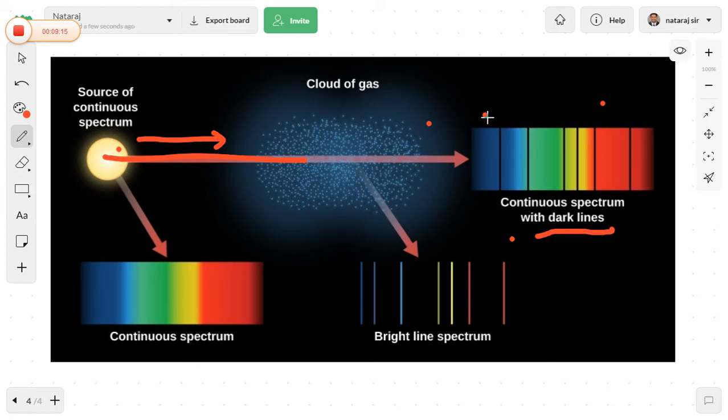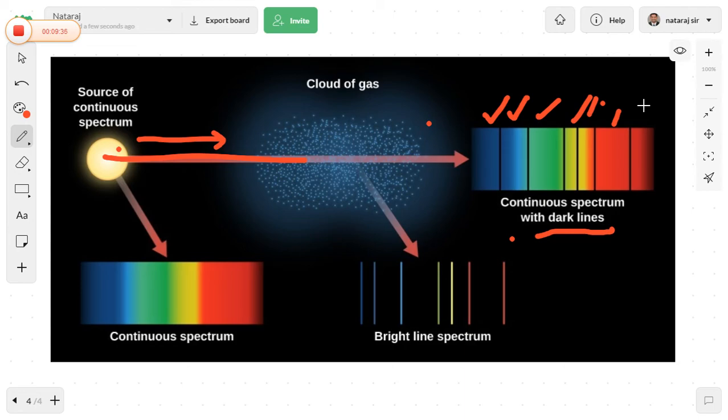We can observe the different colors, 1, 2, 3, 4, 5, 6 and 7, the VIBGYOR, but there are some dark lines purely because of the energy not being absorbed by the cluster of atoms.